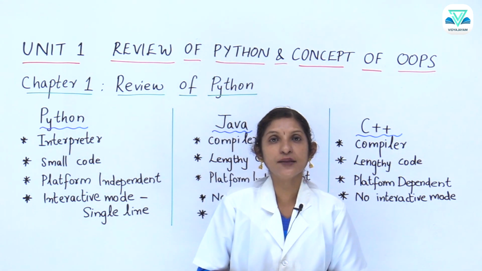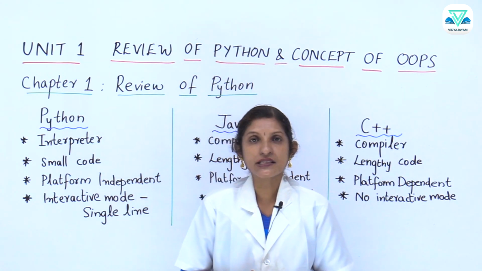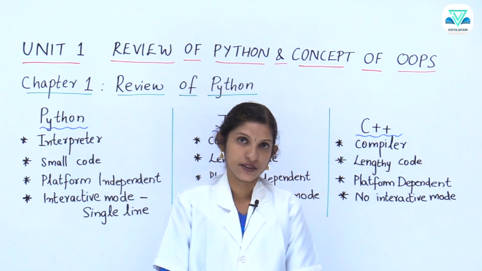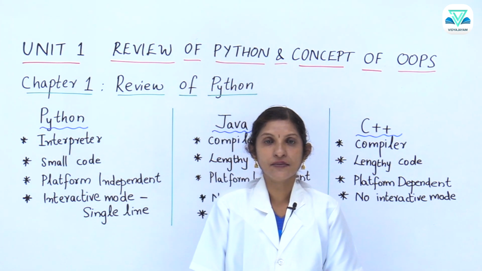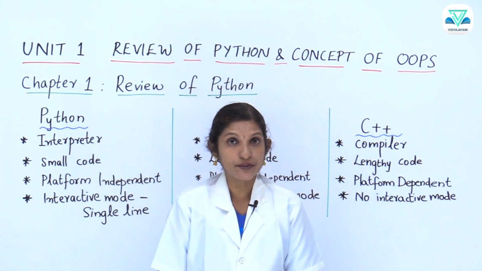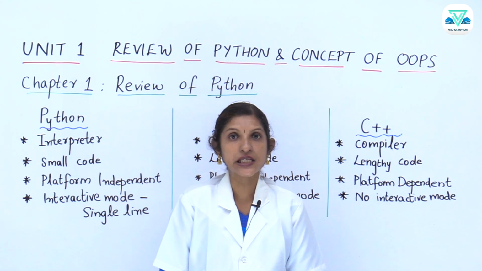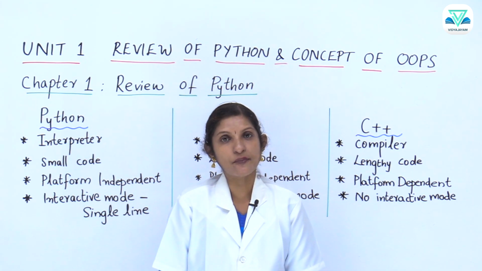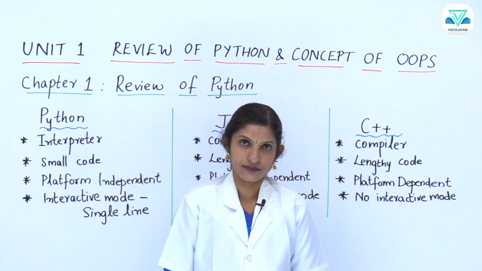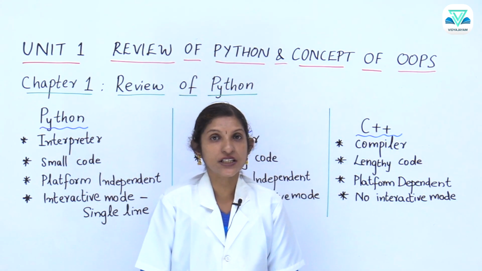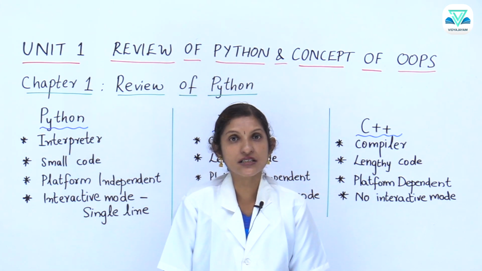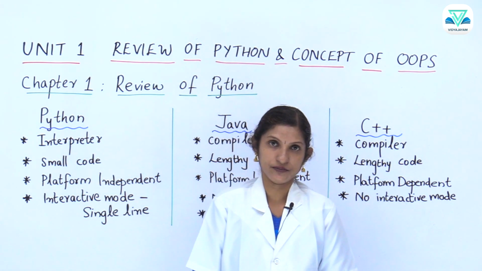So, to overcome that type of programming, the new programming system which came was Object-Oriented Programming System. Object-Oriented Programming System was very closer to the real world concepts. That means each and everything which we see around us can be taken as a part of our program so that it was easy for the people to understand. That is the reason why object-oriented programming became more and more useful when compared with the procedure-oriented programming language.